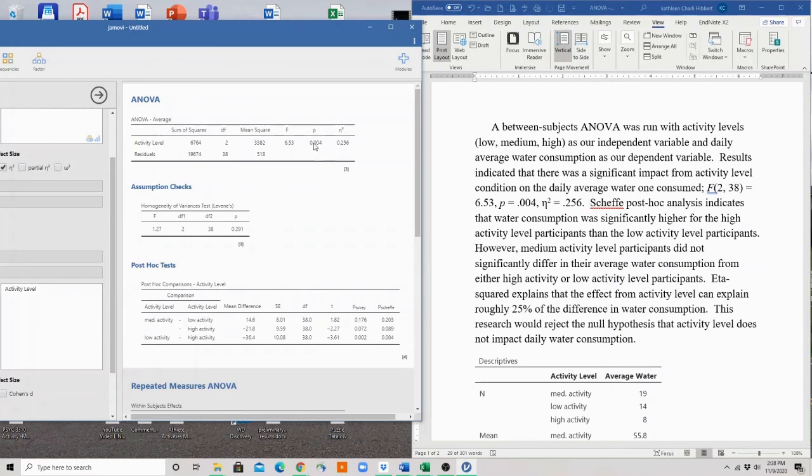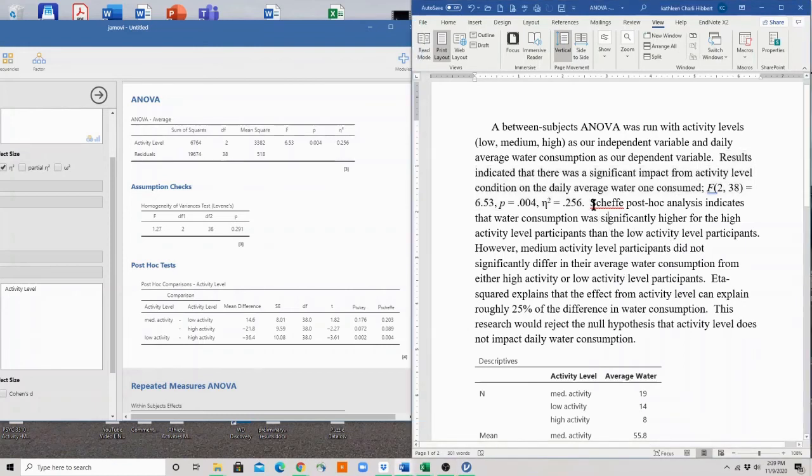Because it was significant, we ran a post hoc. Our post hoc, we want to always discuss which one we're interpreting. We're interpreting the Scheffé, not the Tukey. So I write that Scheffé post hoc analysis indicated that water consumption was significantly higher for high activity levels, and so on. The important thing, and I did not do this yet because I wanted to show you what I do, is there are two pieces to this sentence that we're writing right here.